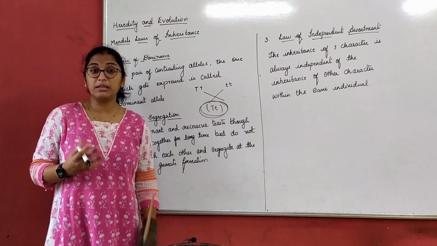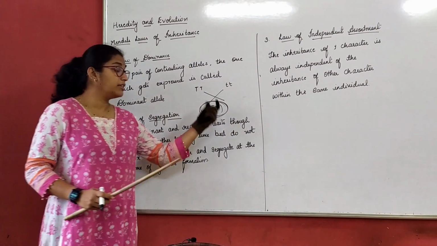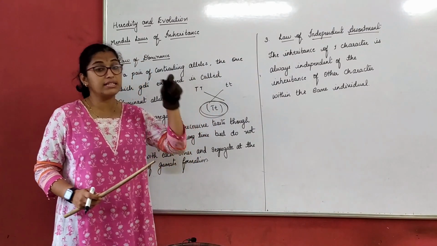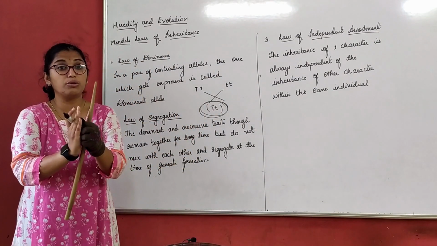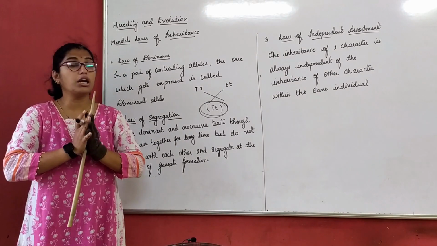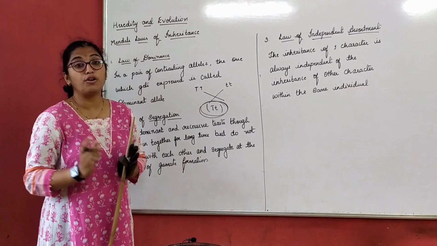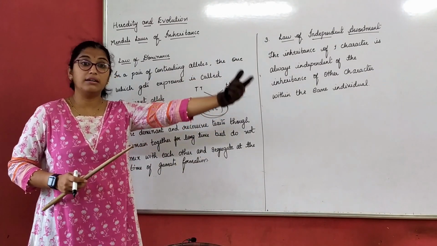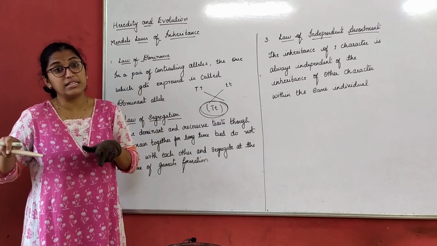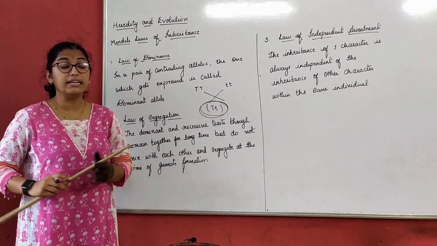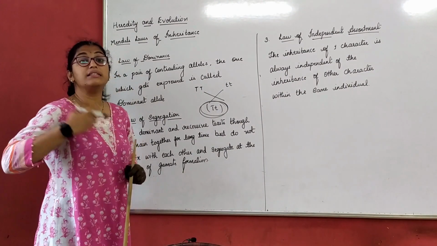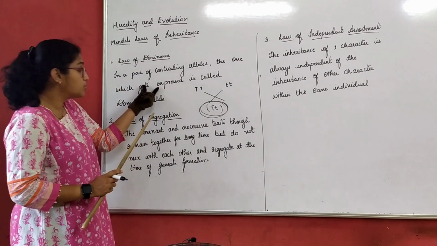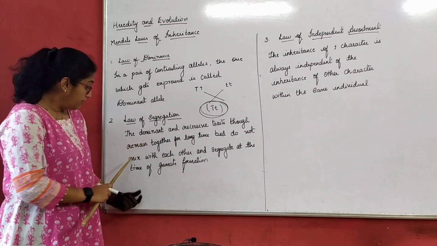What does that mean? I have a dominant tall trait, I have a recessive dwarf trait. They both are together, but still they will not mix with each other and give a separate offspring. But what will happen? Dominant will be expressed, recessive will be suppressed, right? That means only one trait is expressed always. That is what we understood here.